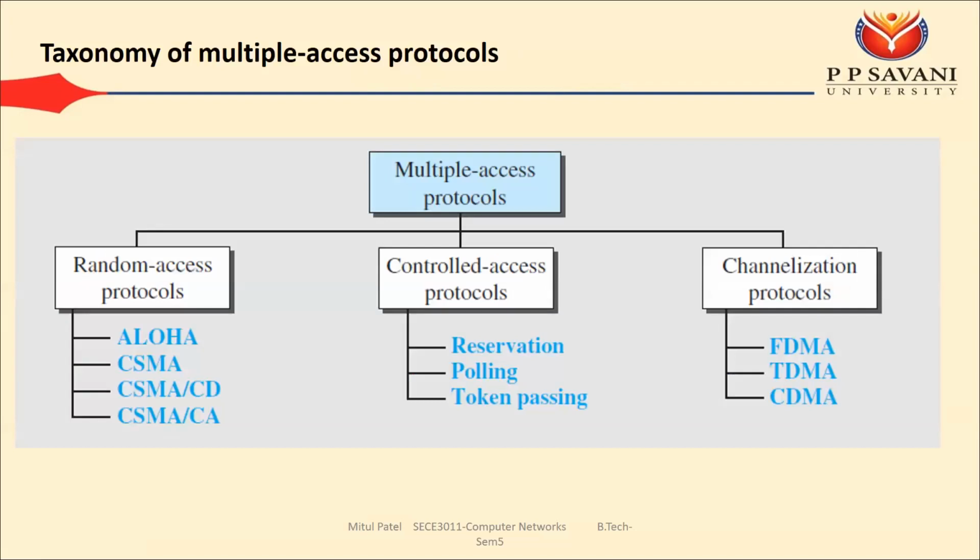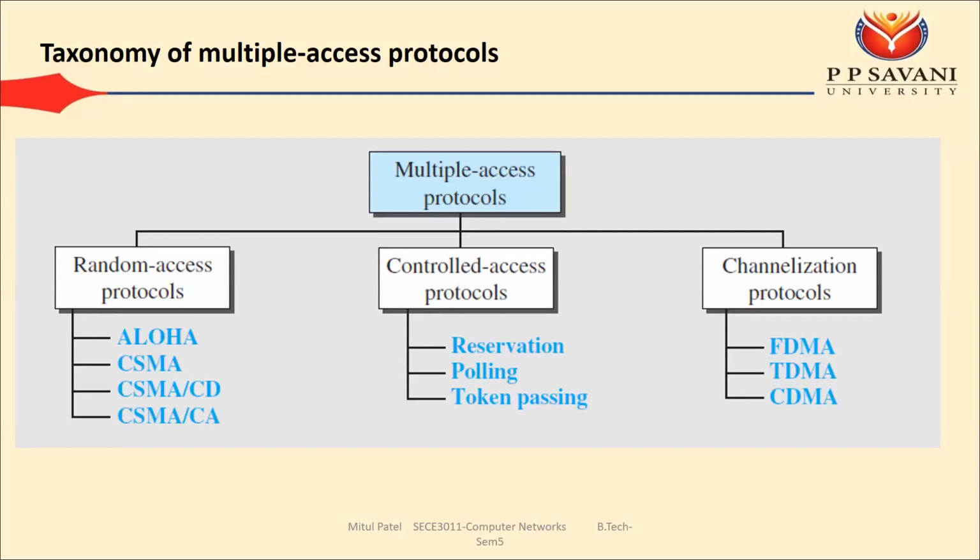By performing this activity, that is multiple access, if multiple users are using the link, then there is a chance of collision. To minimize the effect of the collision, multiple protocols are designed. These protocols are categorized into three parts: random access protocols, control access protocols, and channelization protocols.